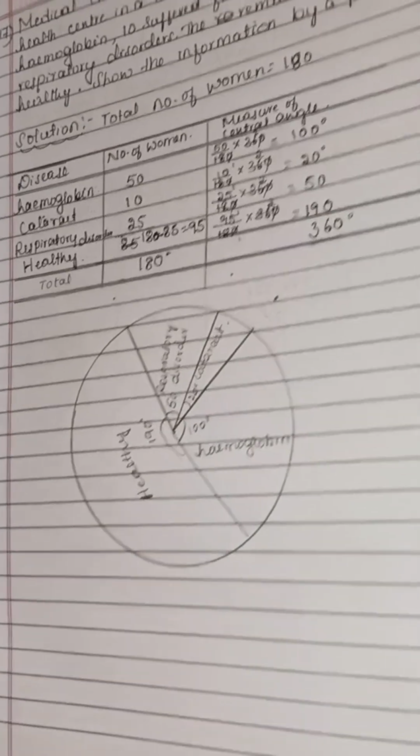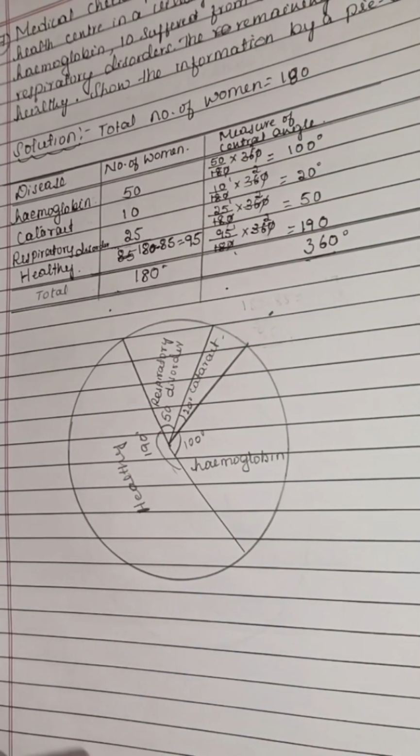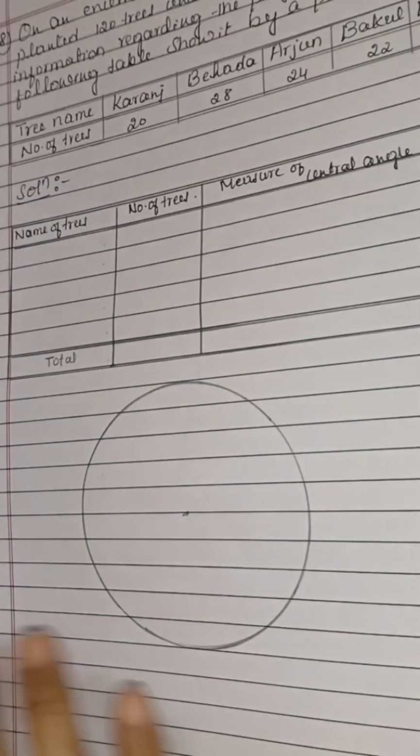Okay. Easy one. See, this is also a 4 marks question. Very easy. You can easily score 4 marks. Okay. So now question number 18.